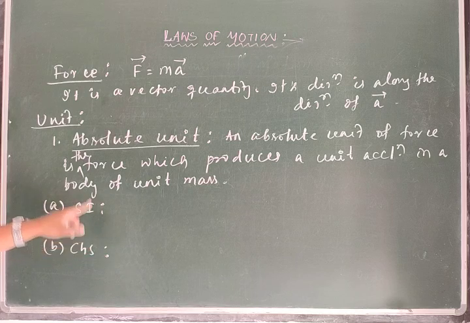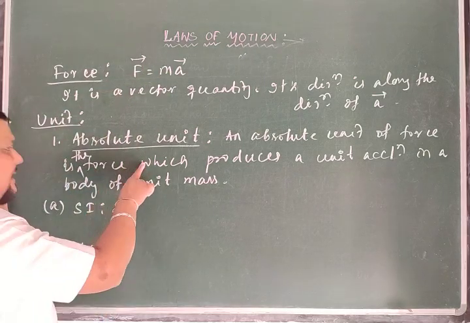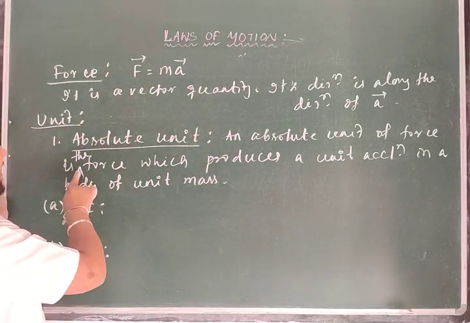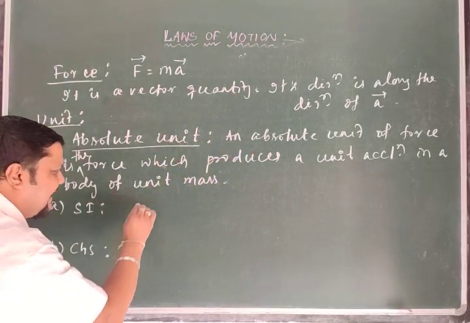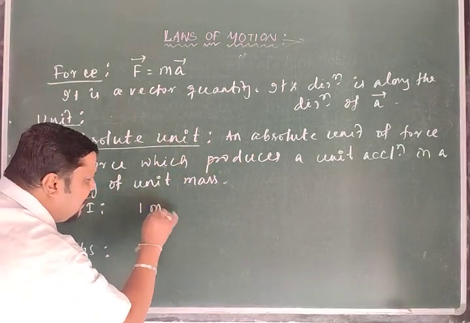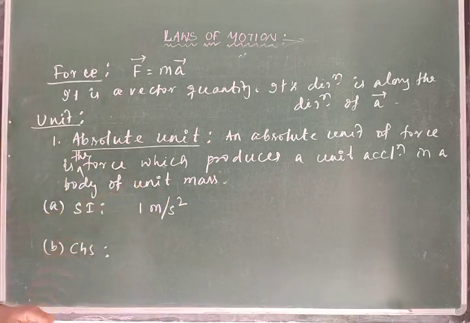In absolute unit, if we define the force in SI, then as F is equal to ma, an absolute unit of force is that which produces a unit acceleration. So unit acceleration means 1 meter per second square